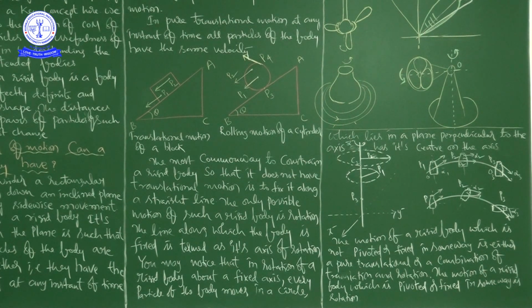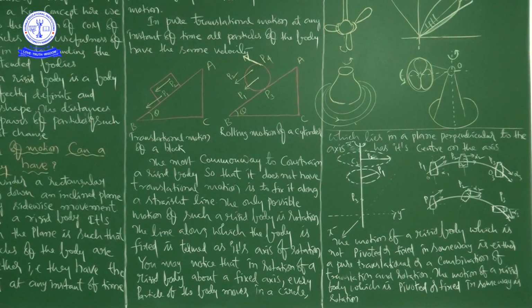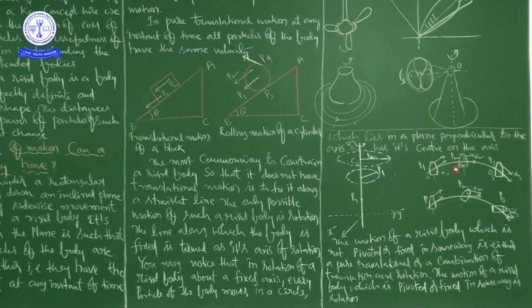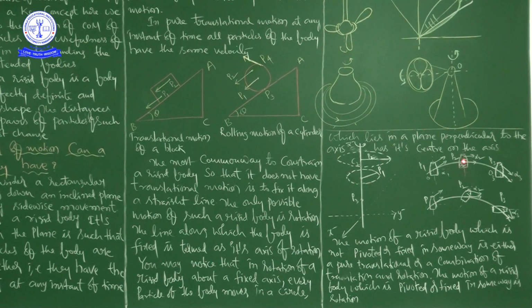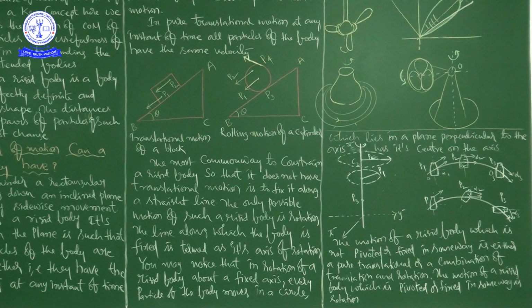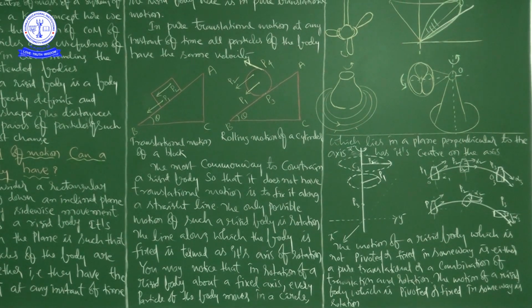And the motion of a rigid body which is pivoted or fixed in some way is rotation. So in case of fixing it is rotation, but in case of not fixing it is either pure translation or a combination of pure translational and rotational motion.